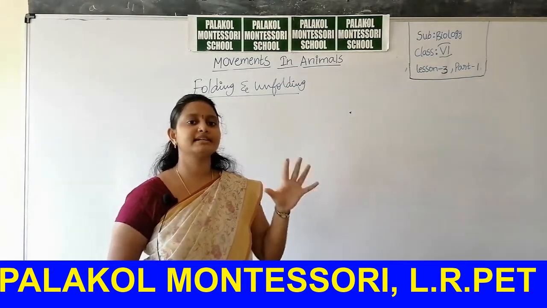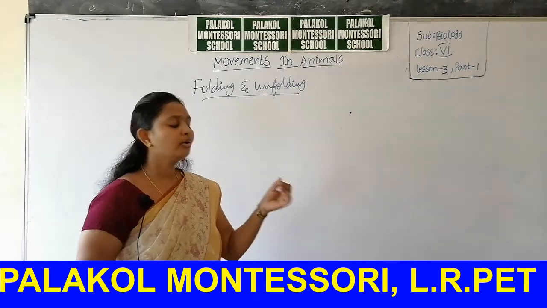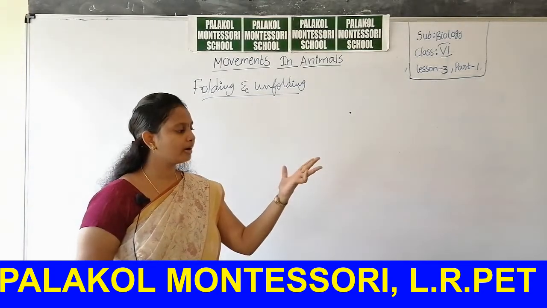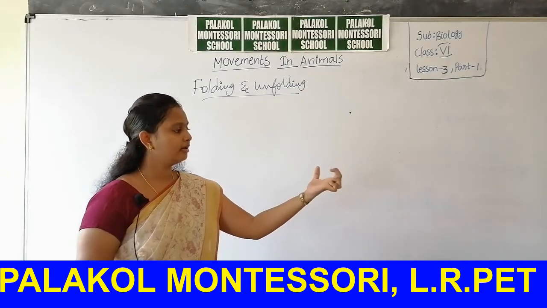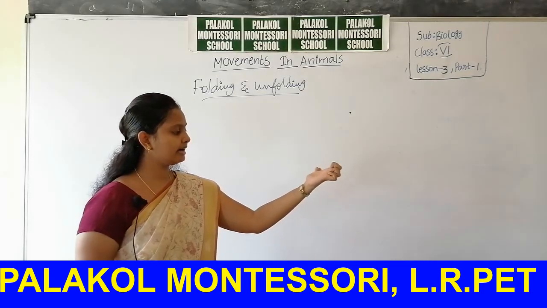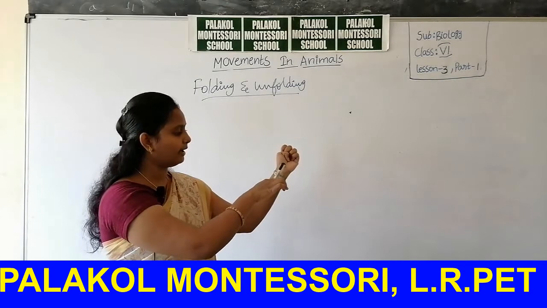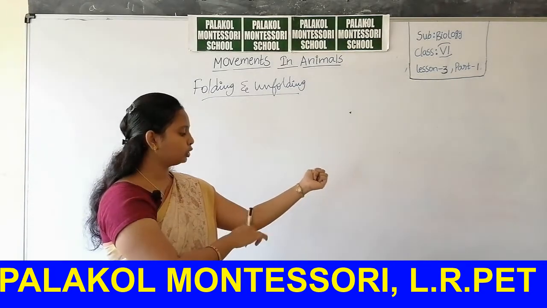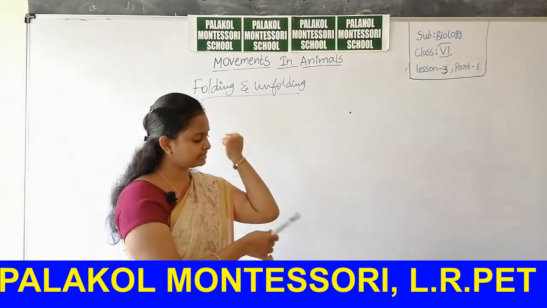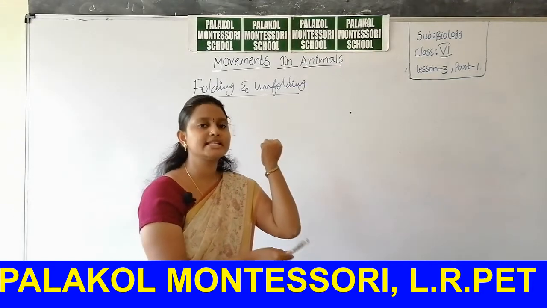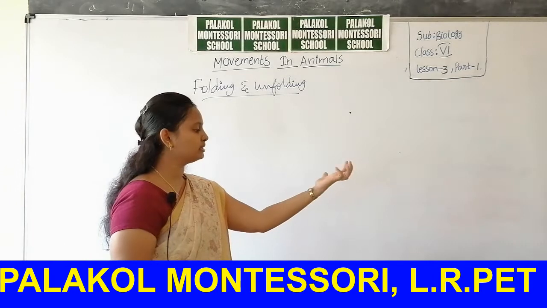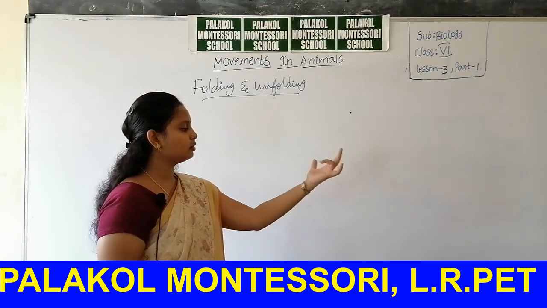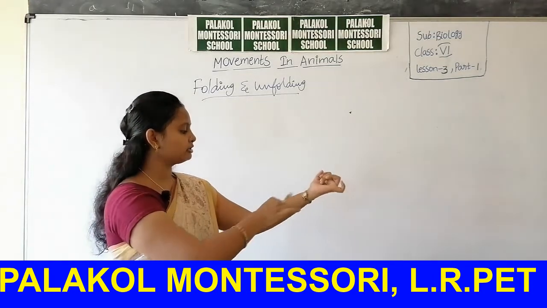Fold your fingers one by one, and observe the areas up to the elbow region. This region is called the elbow region.